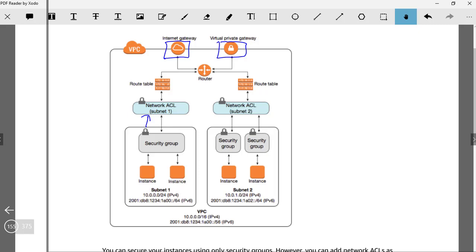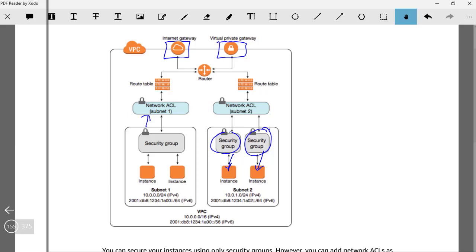If you see in parallel here, we have a network ACL attached to the subnet, and then we have multiple instances. Each instance has a separate security group. When traffic is coming here, it needs to evaluate this particular security group if it needs to reach this instance, and this particular security group if it needs to reach that instance. So to protect your instance, you can first have a security group, then a network ACL, and then we obviously need to set up the routes accordingly.